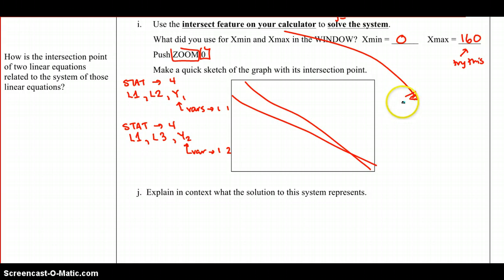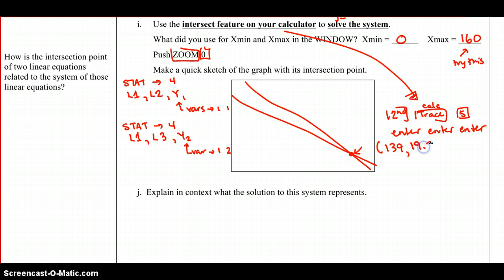We are going to push second and trace, because that says calc above it, and push button 5 for the intersect feature. Then we can push enter, enter, enter to get by the three questions. At the bottom of the screen, we should see that this point is about 139 and 19.79.